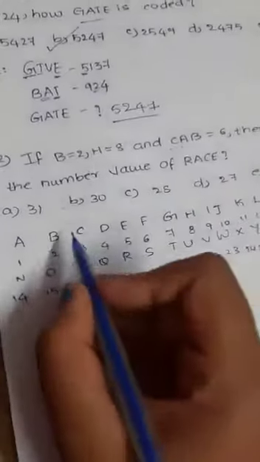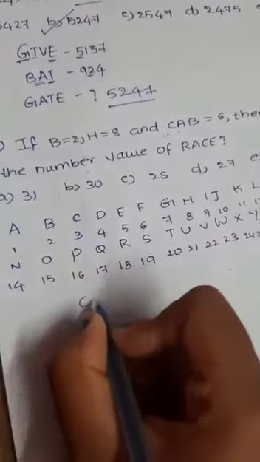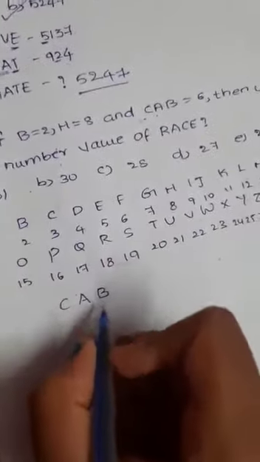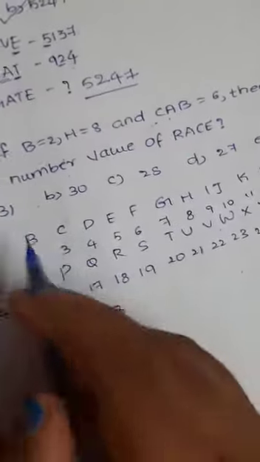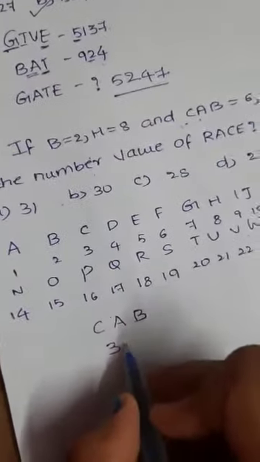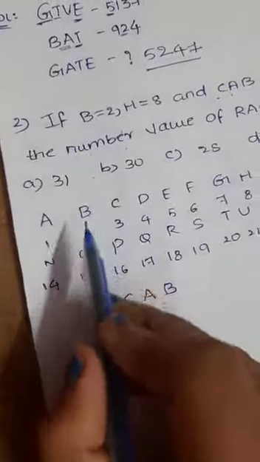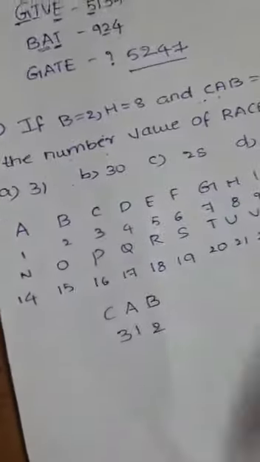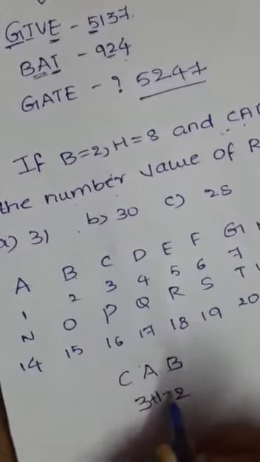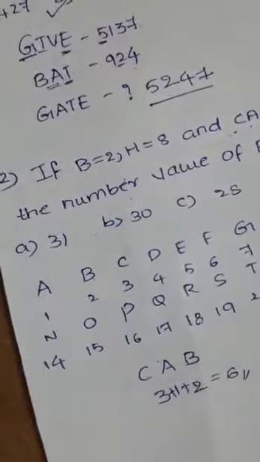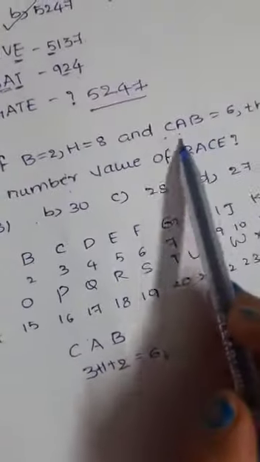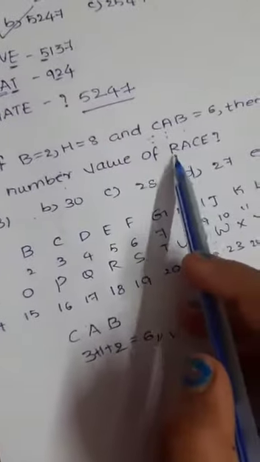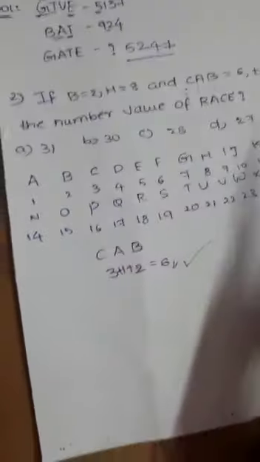So we have to find. The C value is 3. CAB: C is 3, so write 3 here, A is 1, and B is 2. Now add all of these. 3 plus 1 plus 2 equals 6. So here the CAB value is 6. So we got this. Now we should find the value of RACE.